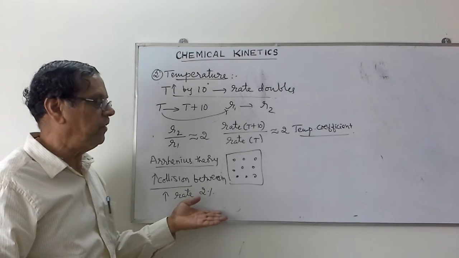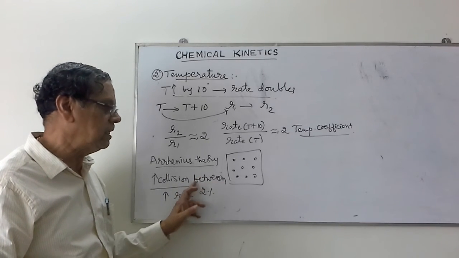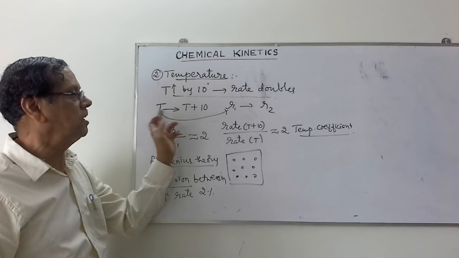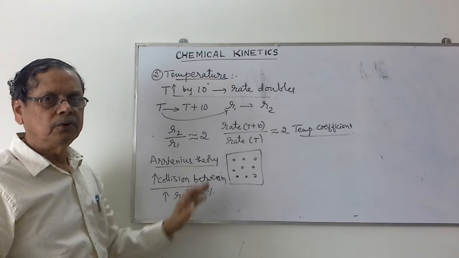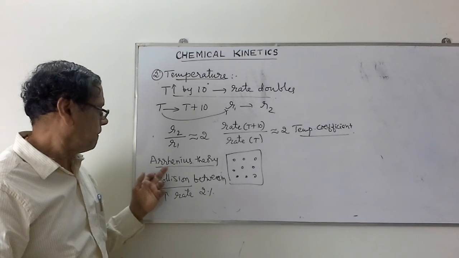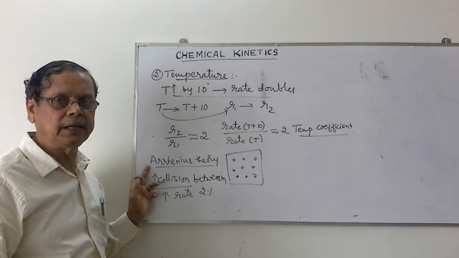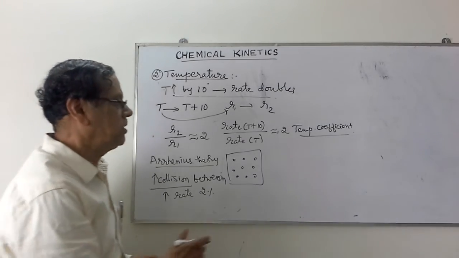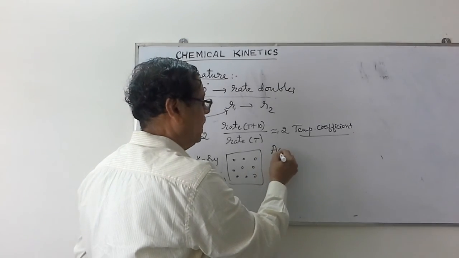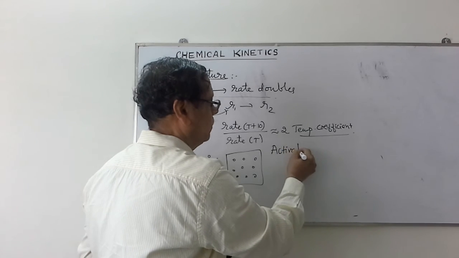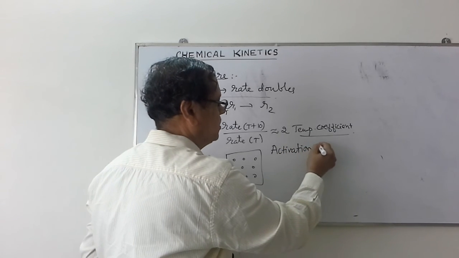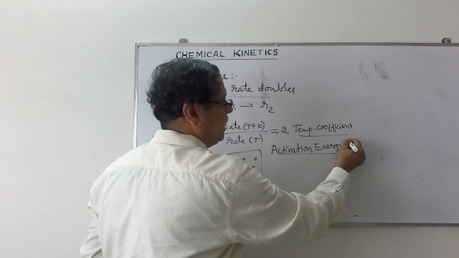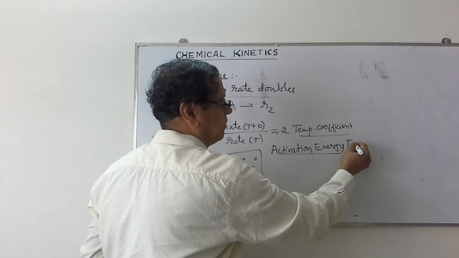So to explain the effect of temperature, how it increases to double or 100% when the temperature is increased from T to T plus 10, we can consider this Arrhenius theory. In Arrhenius theory, we come across one more term that is actually called the activation energy. Activation energy or energy of activation. This is usually indicated as EA.